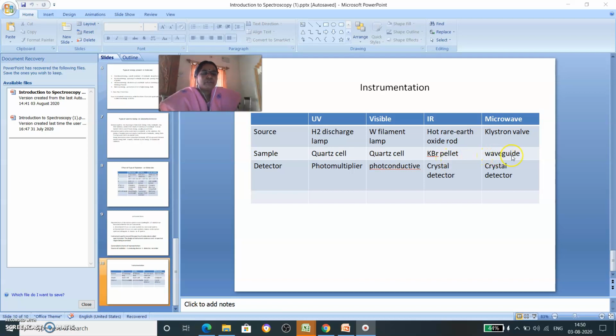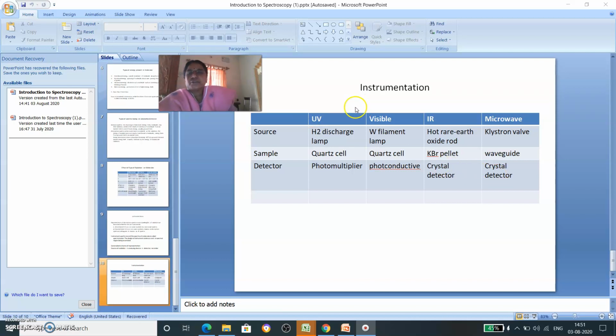In case of microwave, waveguide. In case of detector, photomultiplier. In case of UV, visible, photoconductive. IR, crystal detector. In case of microwave also we observe crystal detector. So this is about the instrumentation.